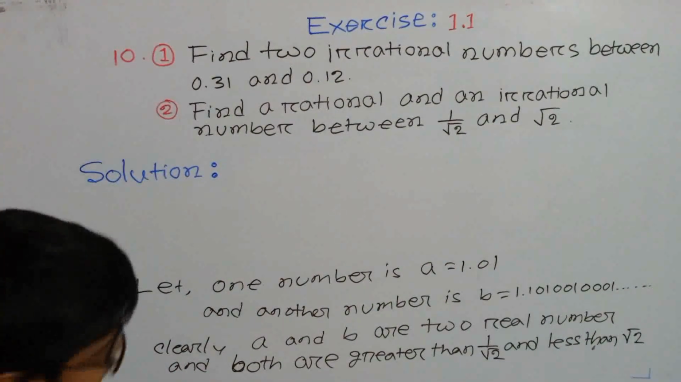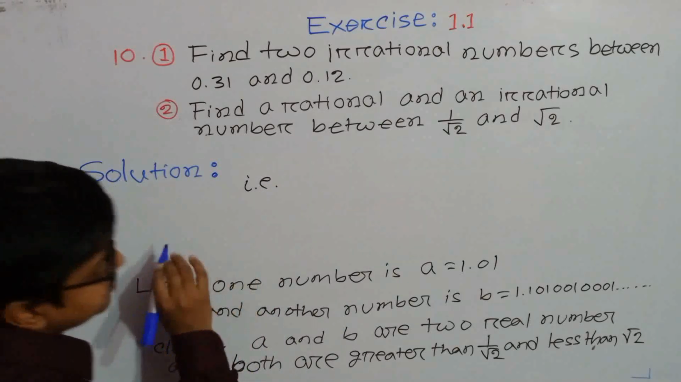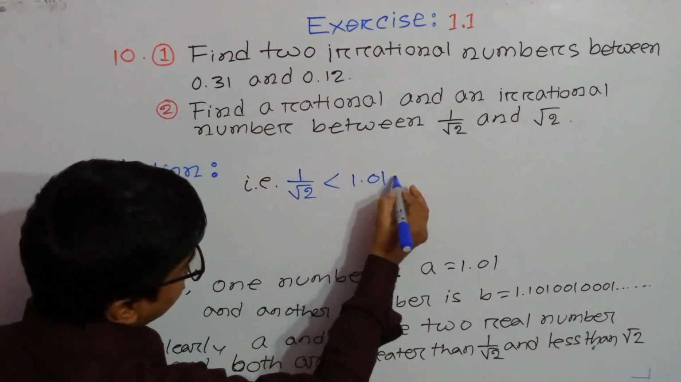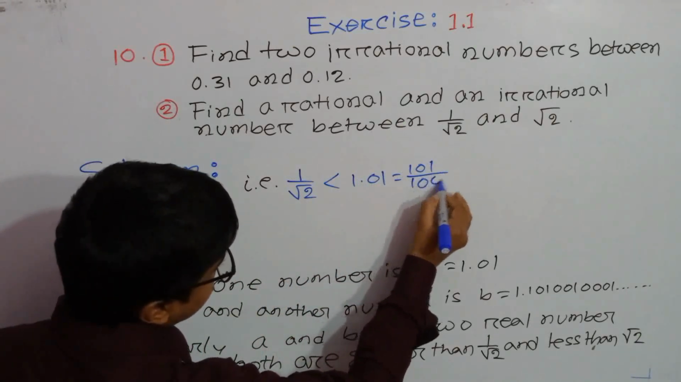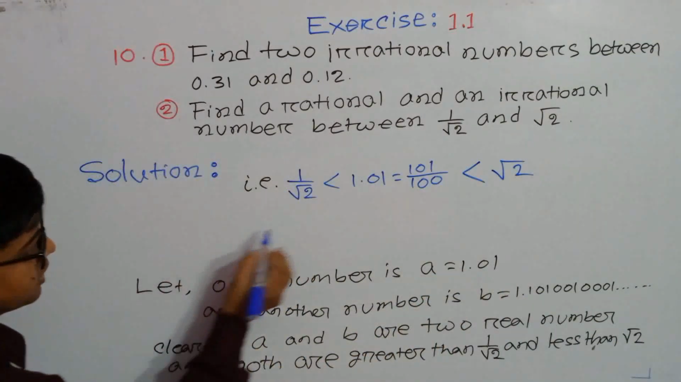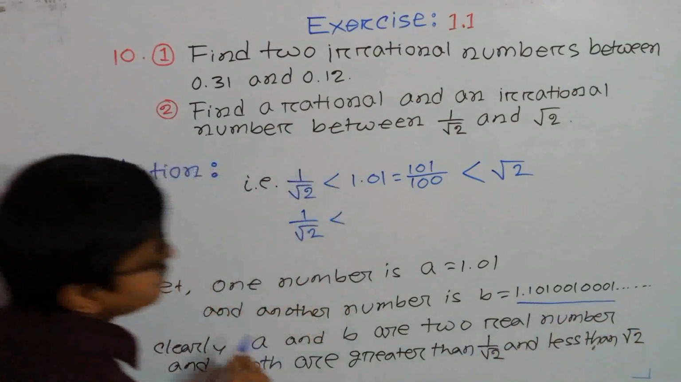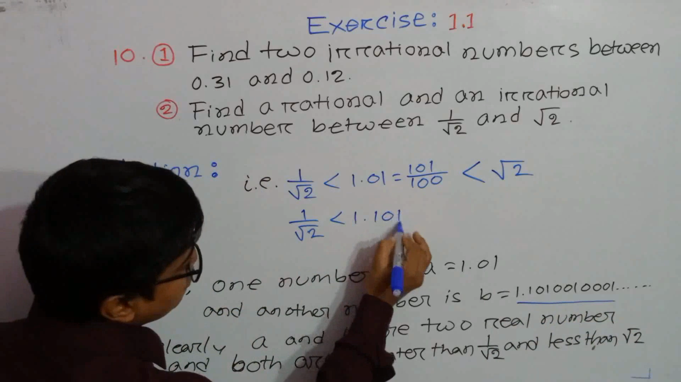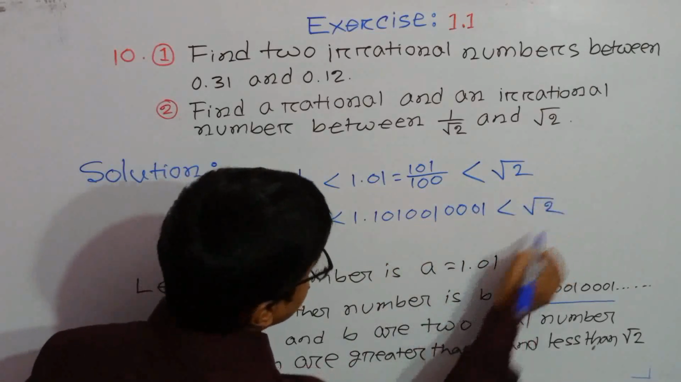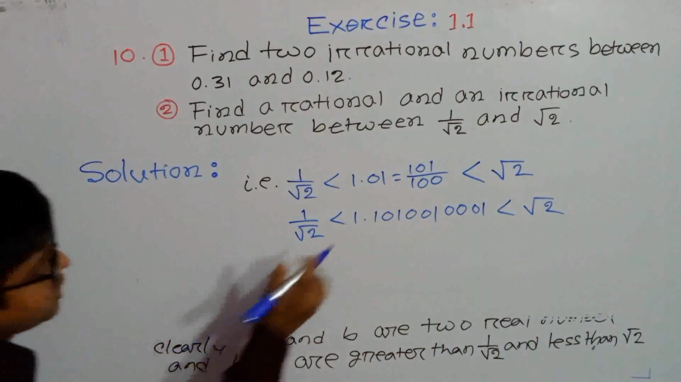So we can write here, that means 1 by root over 2 less than 1.01 equals 101 by 100 less than root over 2, and another one will be 1 by root over 2 less than 1.101001 0001 less than root over 2.